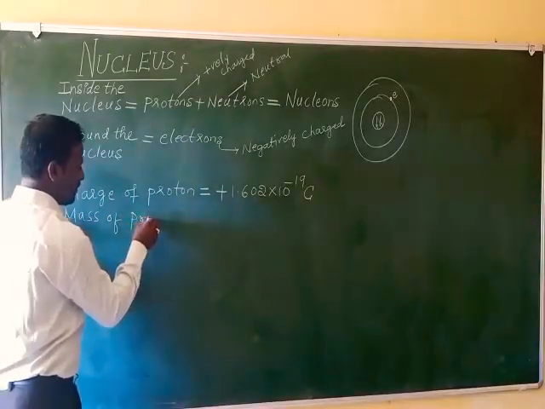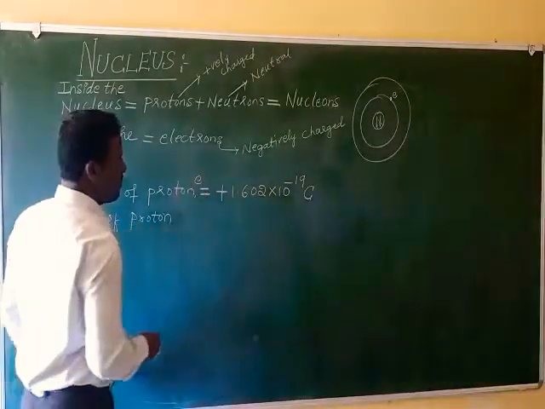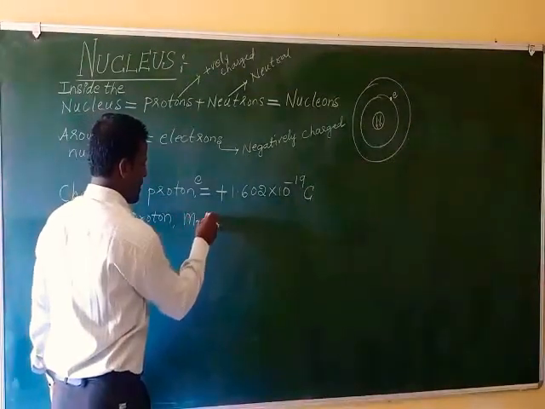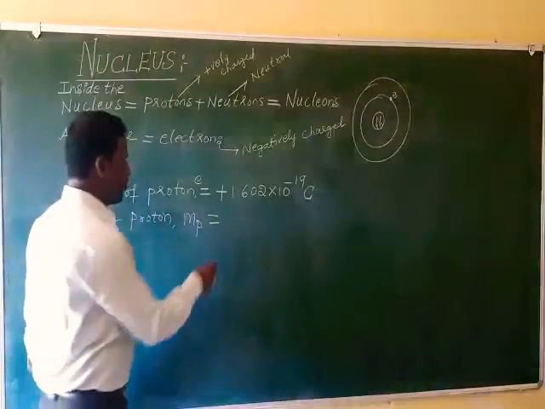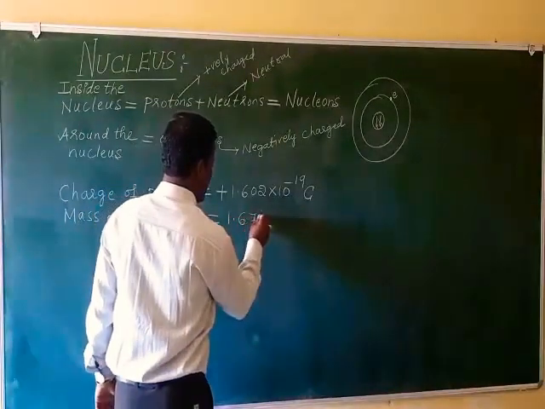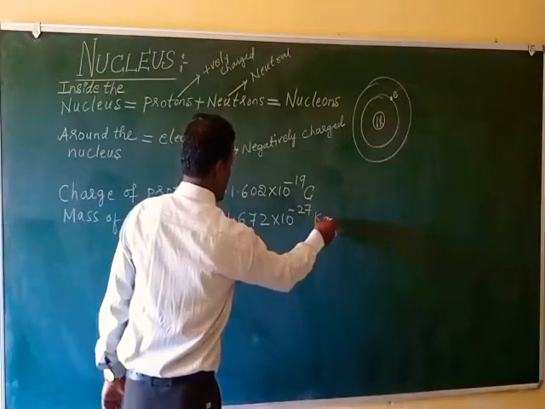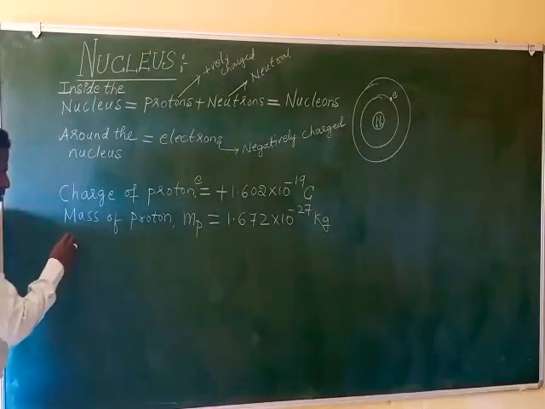Mass of proton. The symbol for charge is small e. Mass of proton, m to the base p, equals 1.672 into 10 to the power of minus 27 kg. This is the mass of one proton.